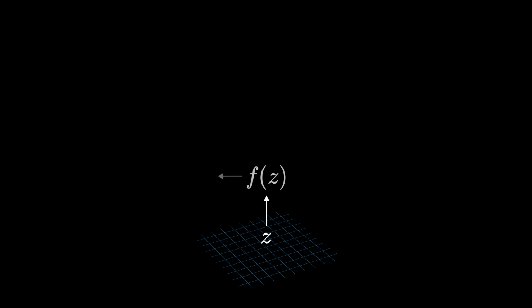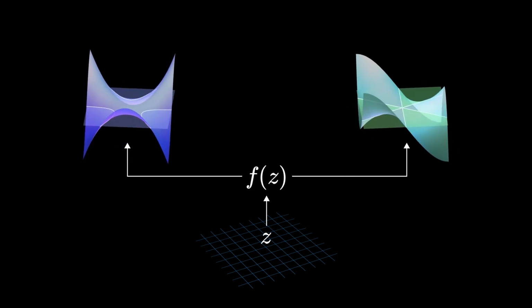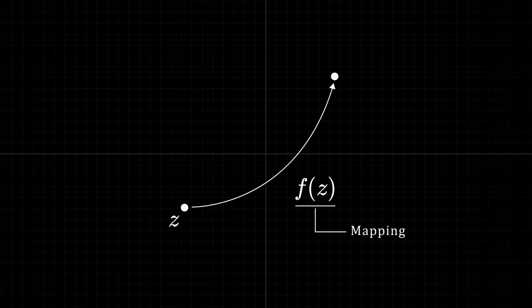Previously, we graphed the output of a function by separating it into its real and imaginary parts. This time, we'll think of the function as a mapping that moves points on the complex plane to other points. We'll refer to the function as a mapping. How do points in the complex plane move under this mapping? We'll use an image made up of many points to observe how it transforms under various mappings.